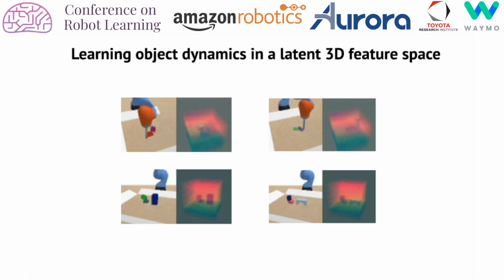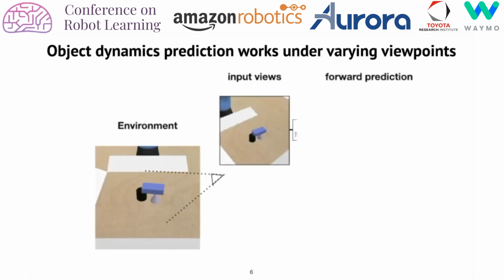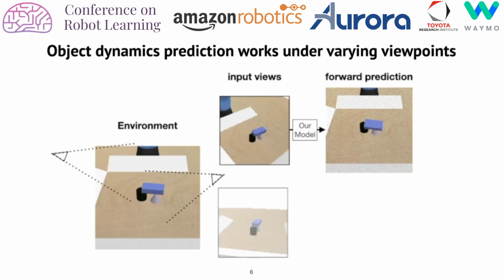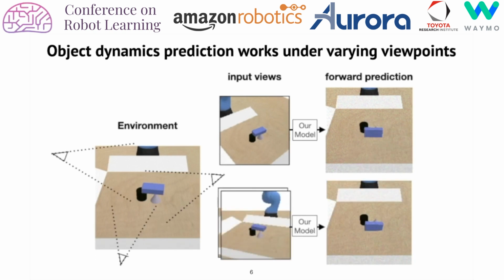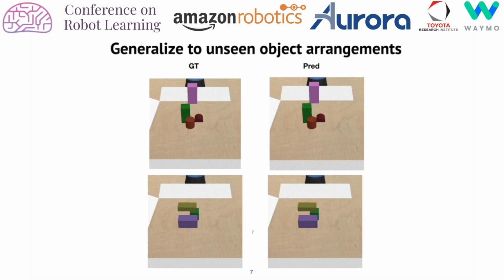Here we visualize the 3D feature space when objects are moving. Object features move in 3D space and they persist over time. Our model can predict reasonable object dynamics under any view. It can also use any number of input views. Since our model works with object-centric features, it is able to generalize to unseen object arrangements.